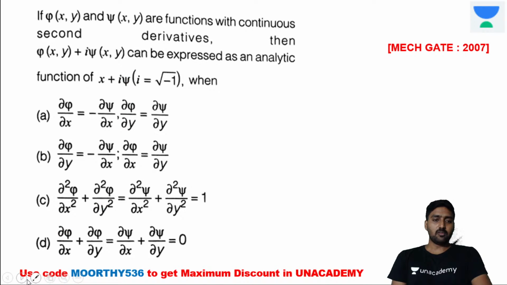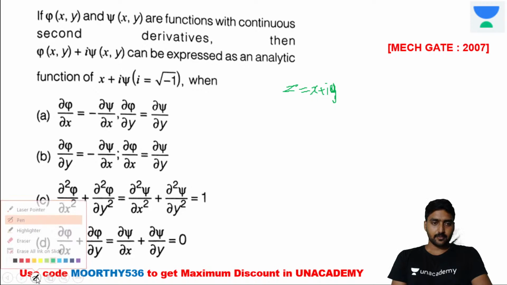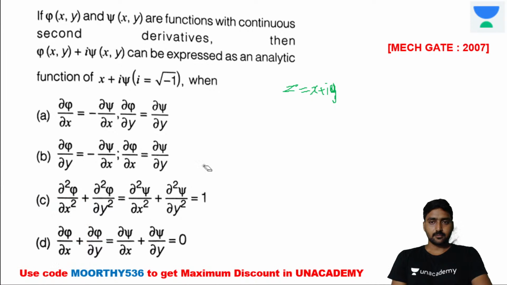And what will be the formula? I will explain with x first. z is equal to x plus iy, so here we are taking u plus iv.